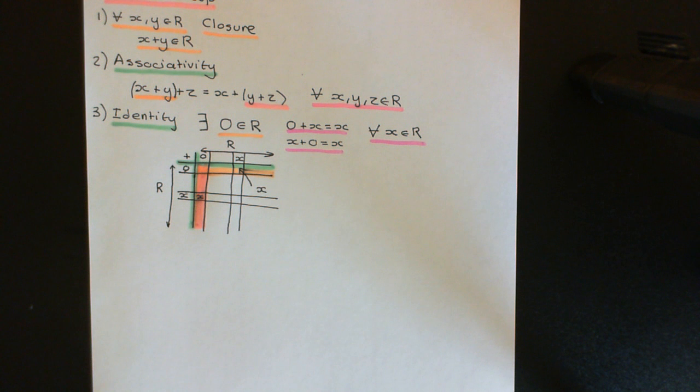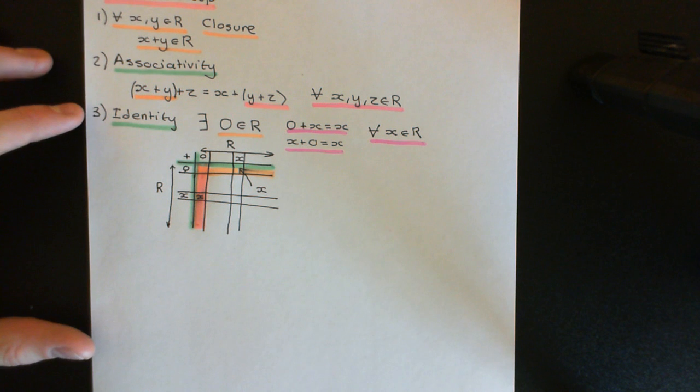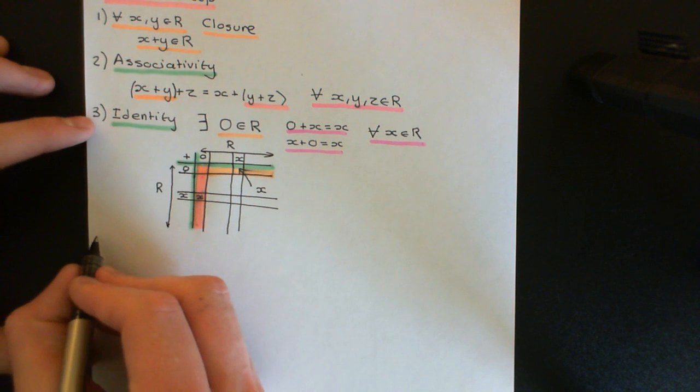So the row and column dedicated to 0 in the addition composition table are very, very simple. Okay. So that's the additive identity element of our addition composition table in a ring. Okay, so two more axioms.